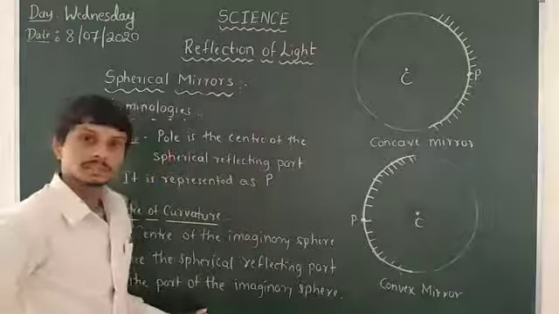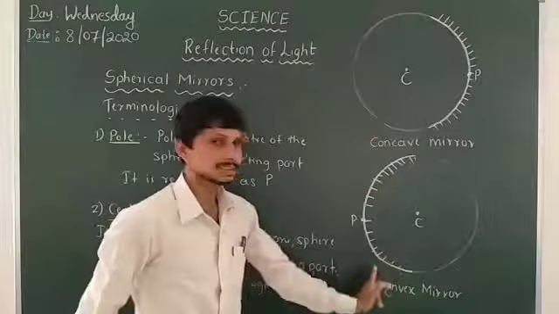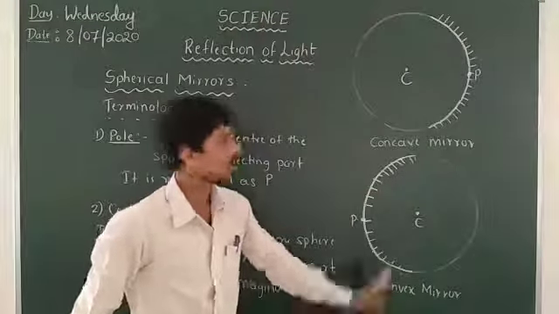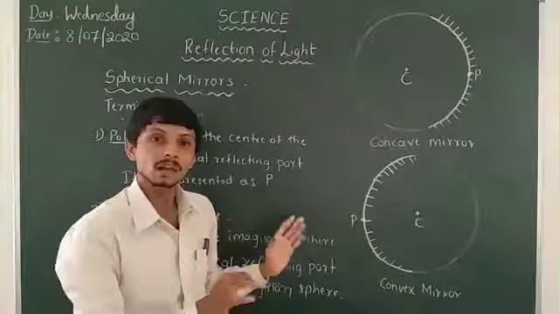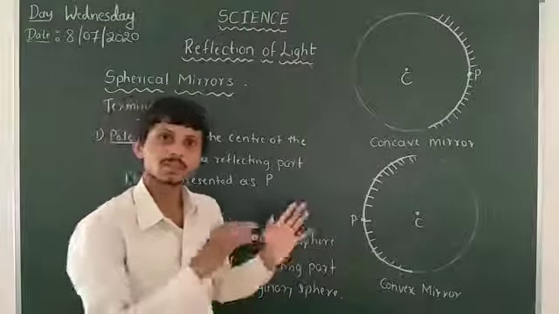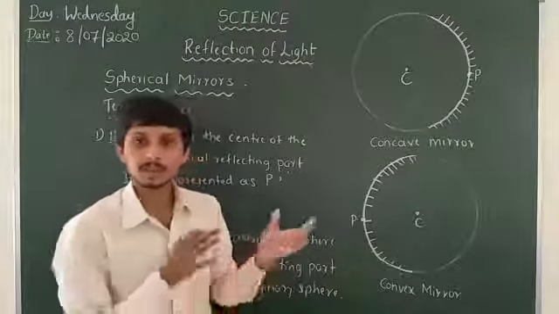This spherical surface is curved outward here and curved inward here. That means both are parts of the imaginary sphere; we cut them from the imaginary sphere.